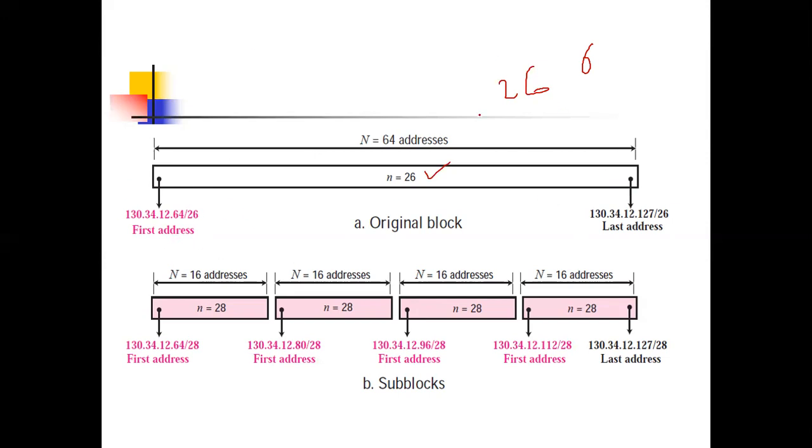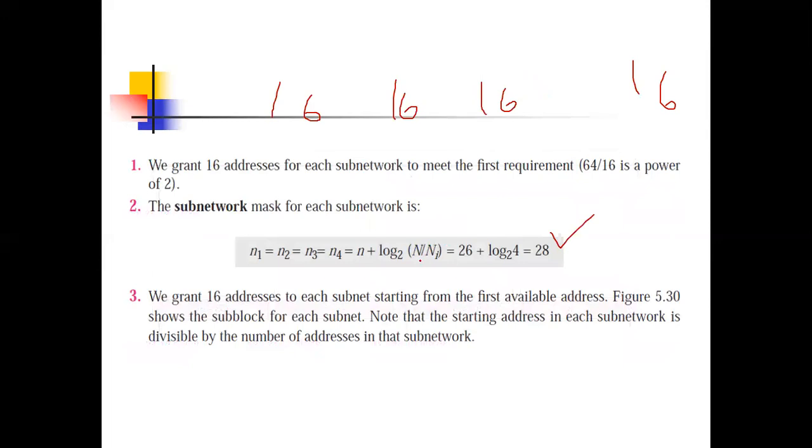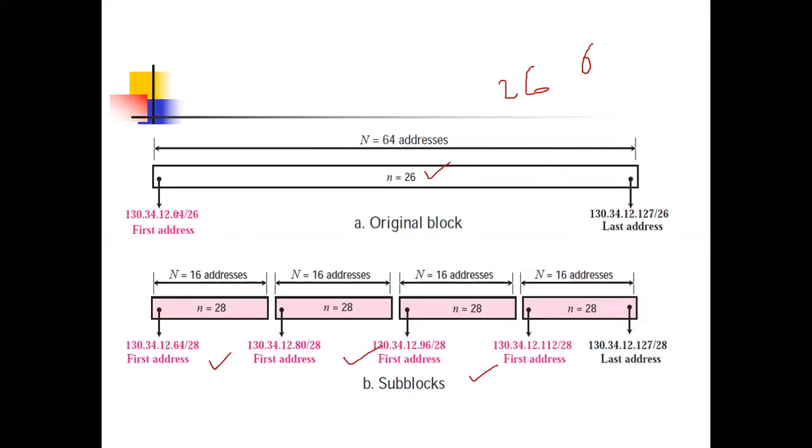This is your main block. Now in the main block you are dividing it into 4 parts: part 1, part 2, part 3, part 4. Each has 16 addresses, and 28 is the prefix length you have calculated here. Now this is your first address. For the next address add 16: 64 plus 16 is 80. For the next address add 16, it is 96. For the next address add 16, 112. In this way we have divided it into 4 equal blocks.